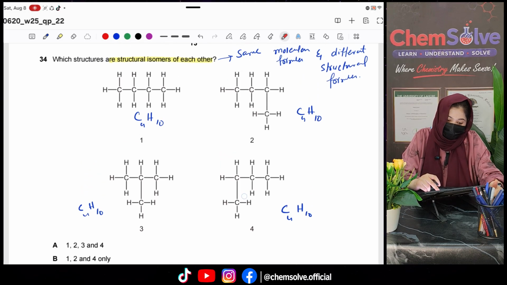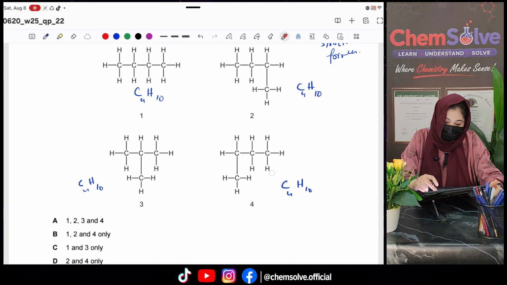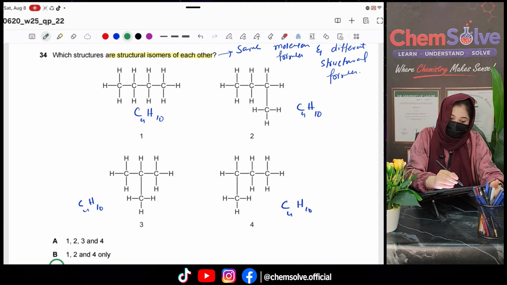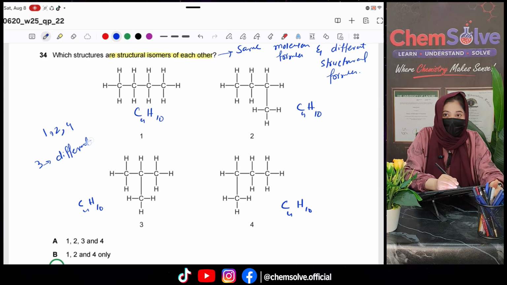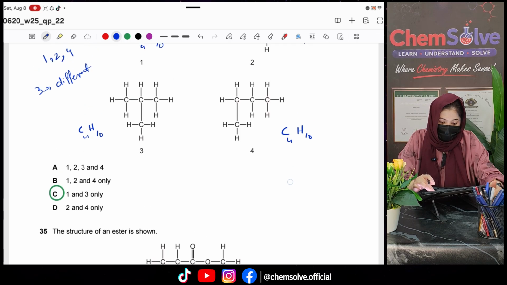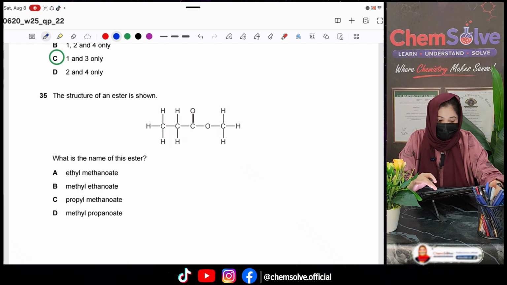So only 1 and 3 are the structural isomers. Basically, 1, 2 and 4 are the same. The third is different, right? And there is no other option which combines 2 with 3 or 4 with 3. That's why C is the correct one.